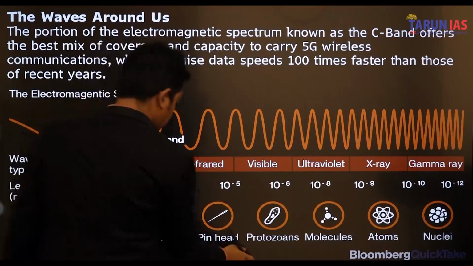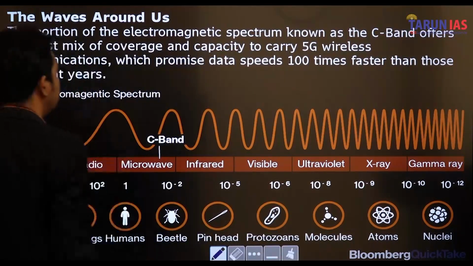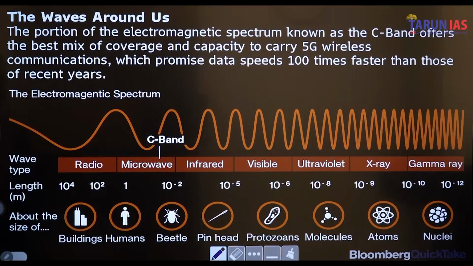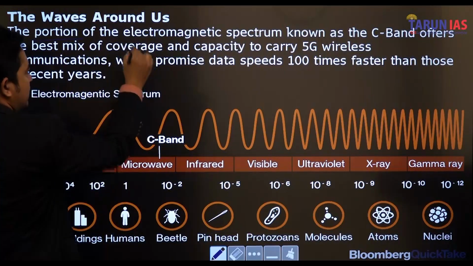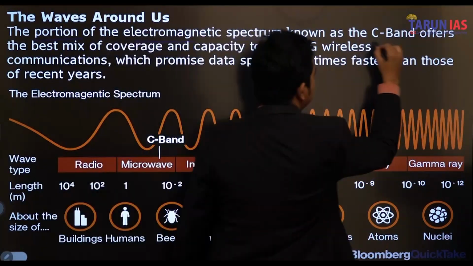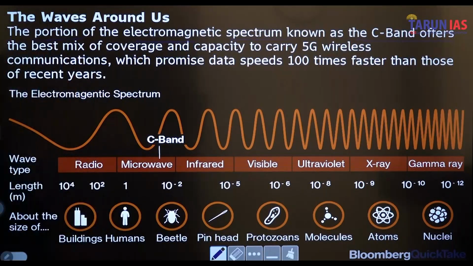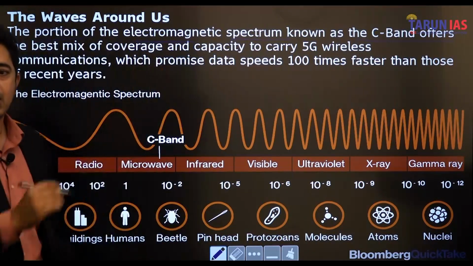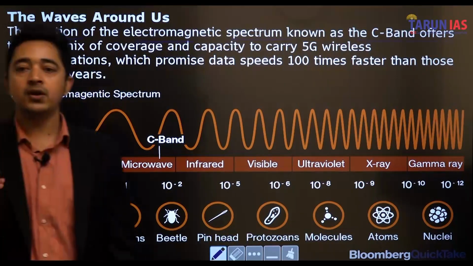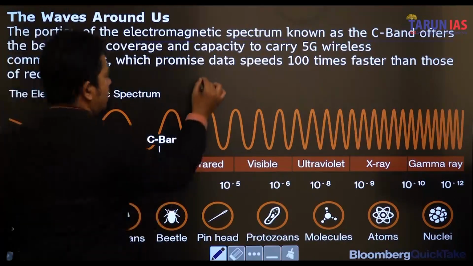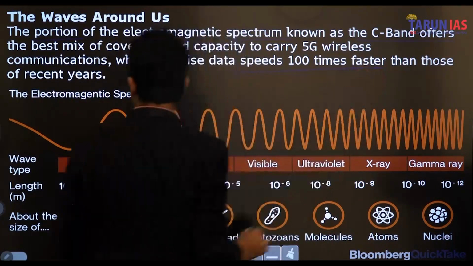Okay, so here basically what we are talking about is the portion of the electromagnetic spectrum known as C band. C band is the portion of the electromagnetic spectrum that offers the best mix of coverage and capacity to carry 5G wireless communications, which promise data speeds 100 times faster than those of recent years. So make sure that sometimes in the prelims a question can be framed on how many times faster it is. So the data speed is 100 times faster than those of recent years.